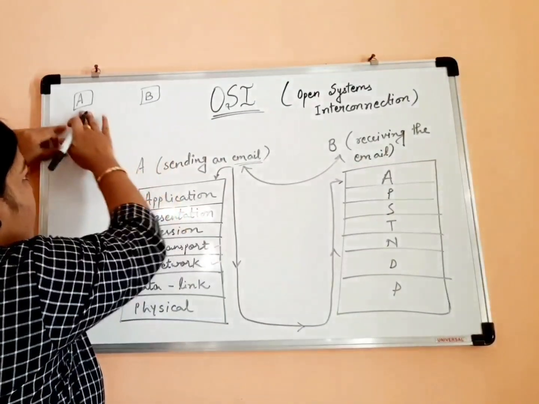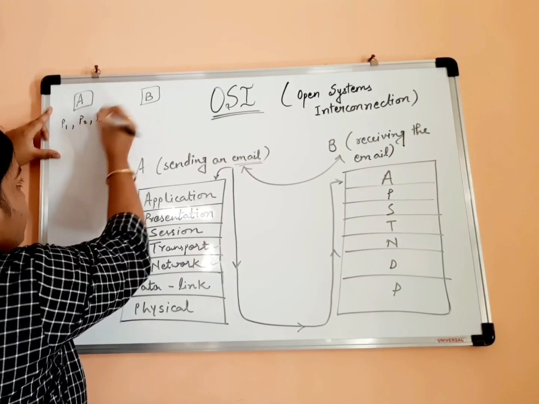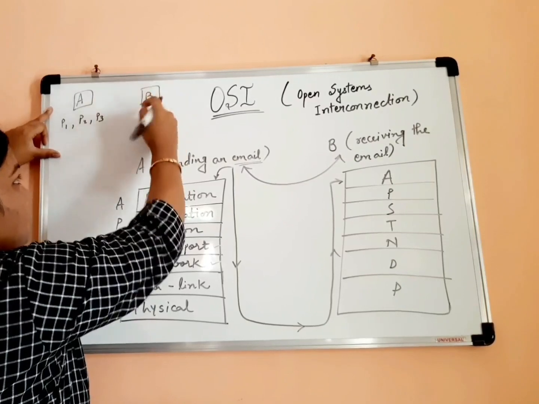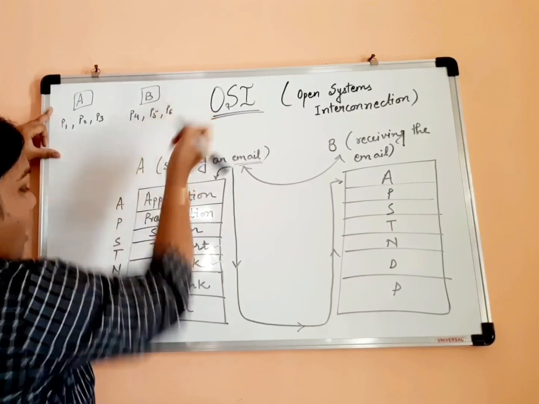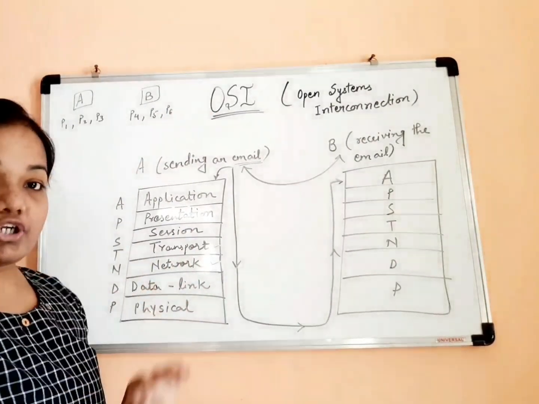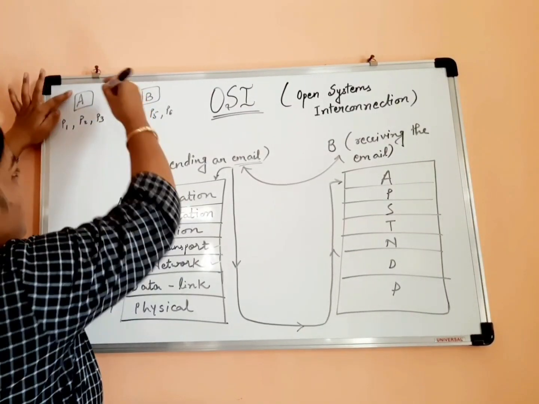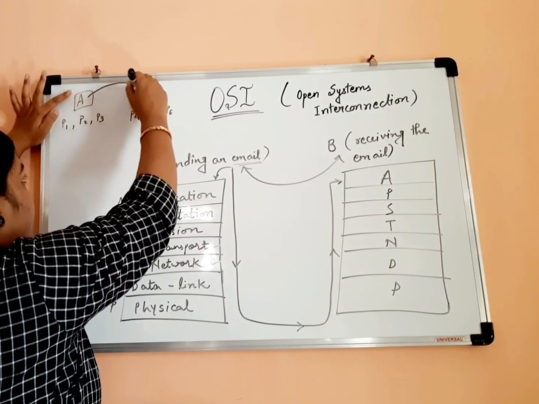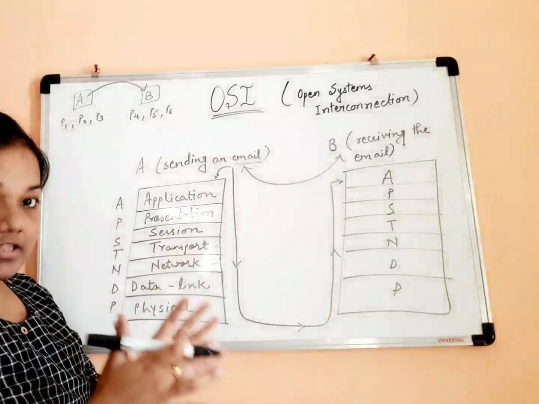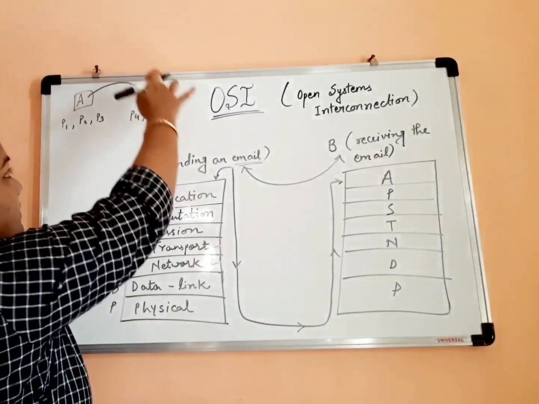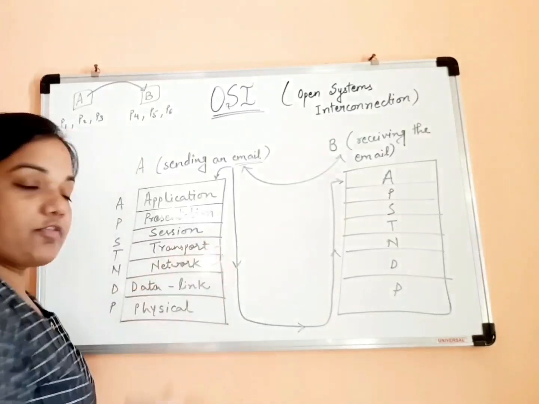Now inside system A, maybe there are multiple processes going on, and inside system B, maybe multiple processes are going on. So what will the network layer ensure? It will ensure that the message coming from the sender reaches the receiver B.